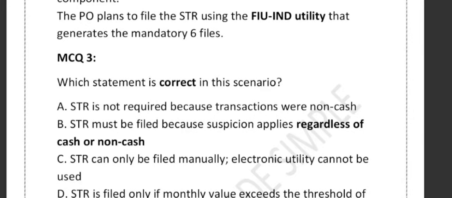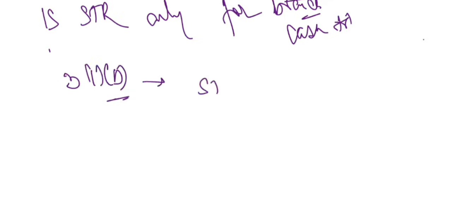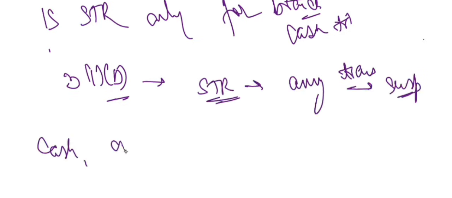So the biggest confusion among many branches is: is STR only for cash transactions? This is one of the biggest confusions. There is a PMLA rule, Rule 3 sub-section 1D. It says that STR must be filed for any transaction, not necessarily a cash transaction, any transaction that is suspicious. Whether it is cash, online transfer, NEFT, RTGS, IMPS, internal transfer, forex transaction, card transaction, etc. Cash is not required for suspicion.